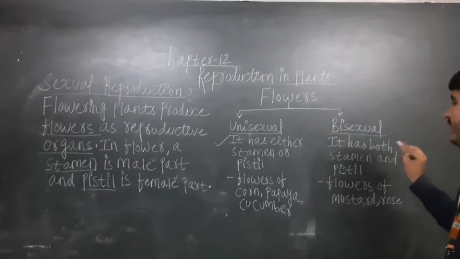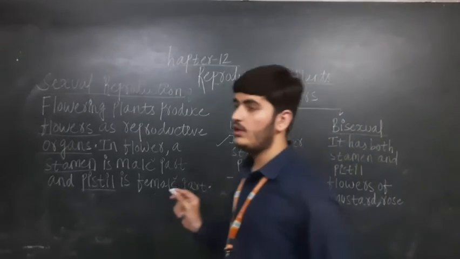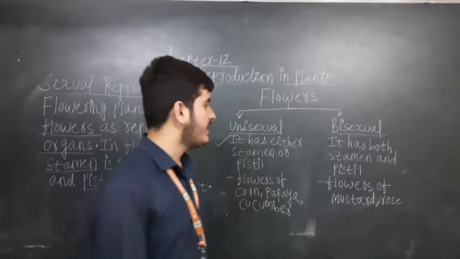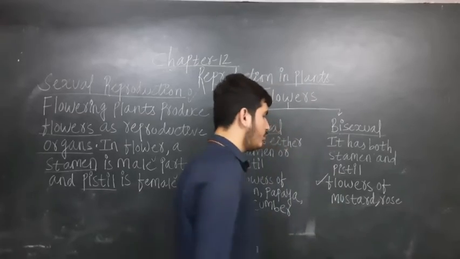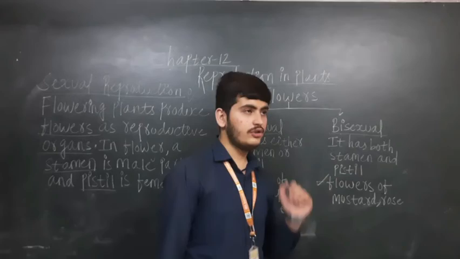But bisexual has both stamen and pistil. In bisexual, both are involved, the stamen and the pistil, means both male as well as female. We can see the example of bisexual in the flowers of mustard and rose.